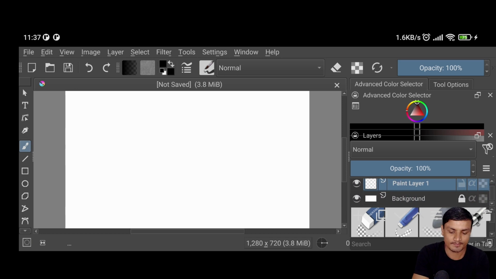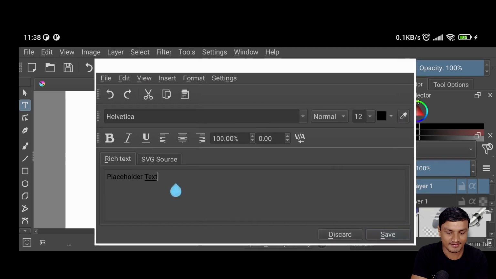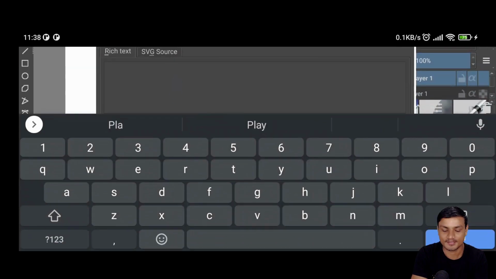So we have tools. I'm going to type something here because this is not a tutorial. This is about how there is a Photoshop-like application for Android. Okay, so I'm going to write something here, maybe hello. How about that? Okay, and I'm going to do that.